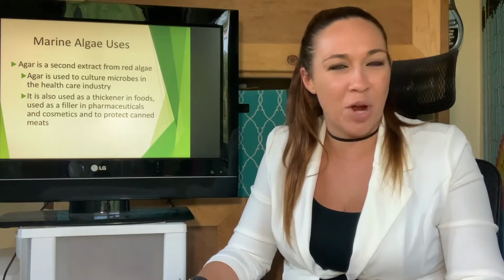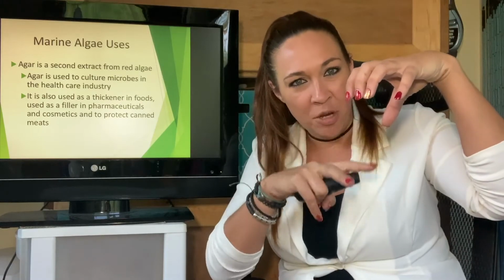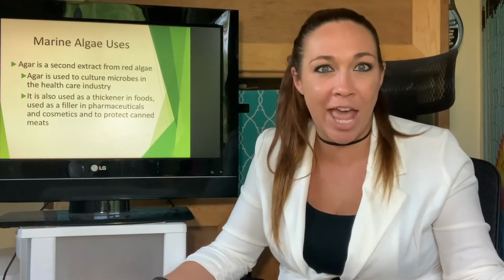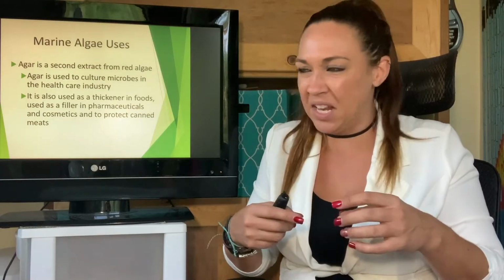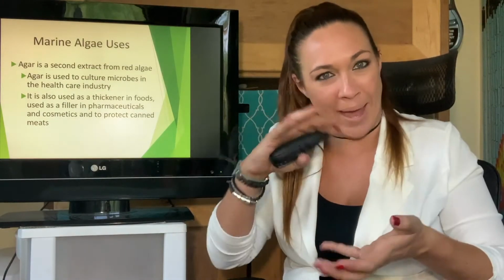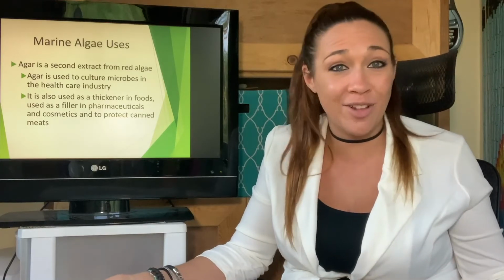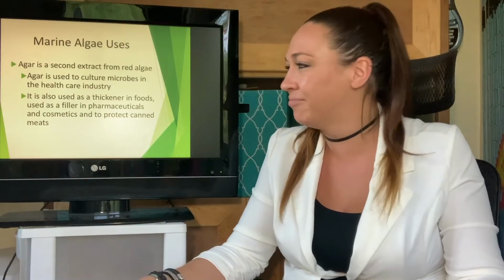It's also used in meat products. If you've ever had a gross cube of ham that you put out of the jar, there's that little jelly stuff that comes with it. Yeah, that is agar. It is literally jelly. It's used to give the meat that form. So usually they grind a meat and mince it, and then they add it to the Jell-O and pack it into that form. I know, weird stuff, but it's just algae. It's not bad for you. It's agar. It's actually pretty good for you.